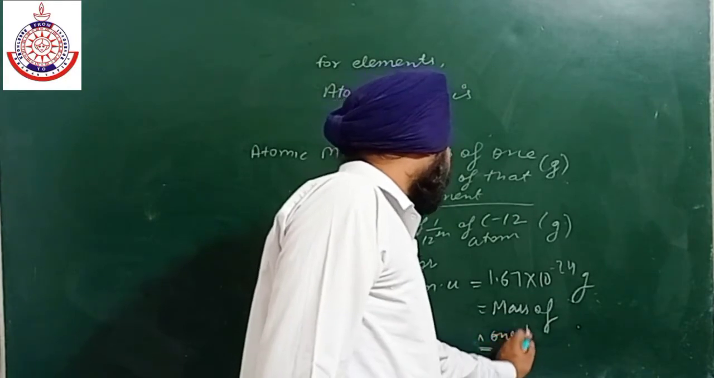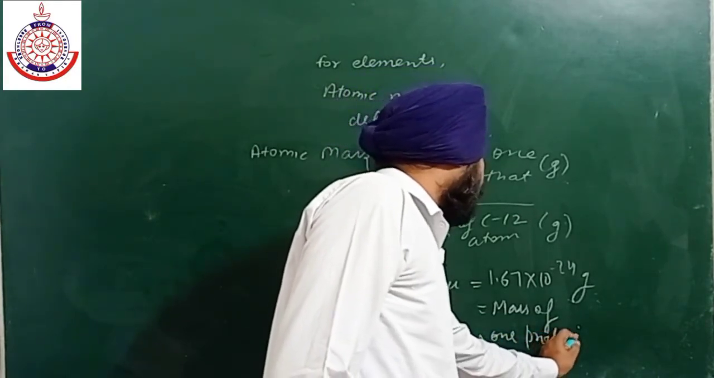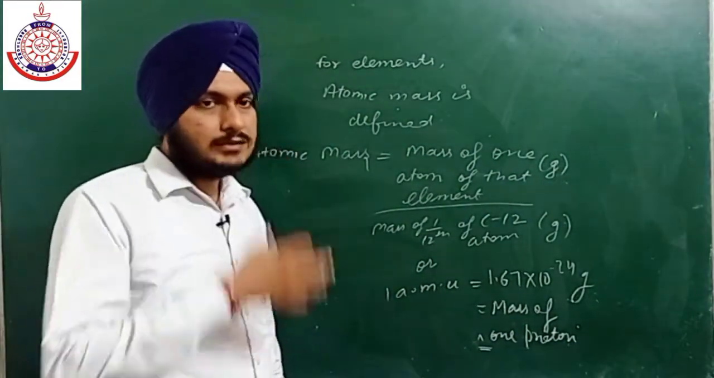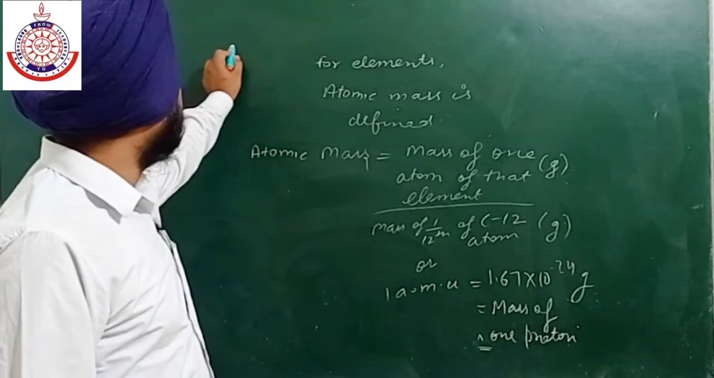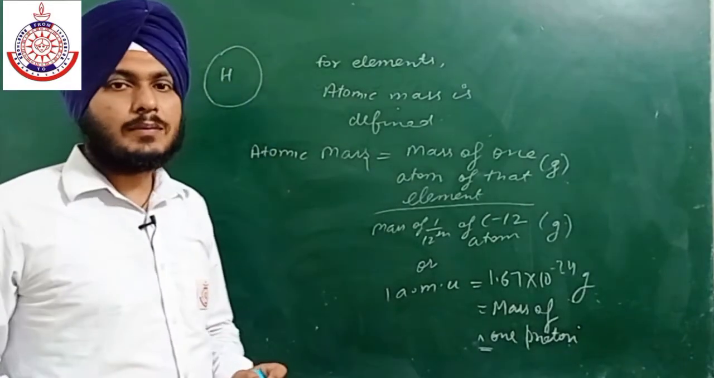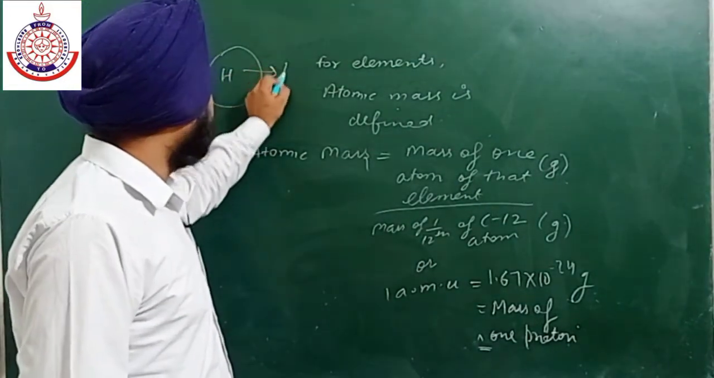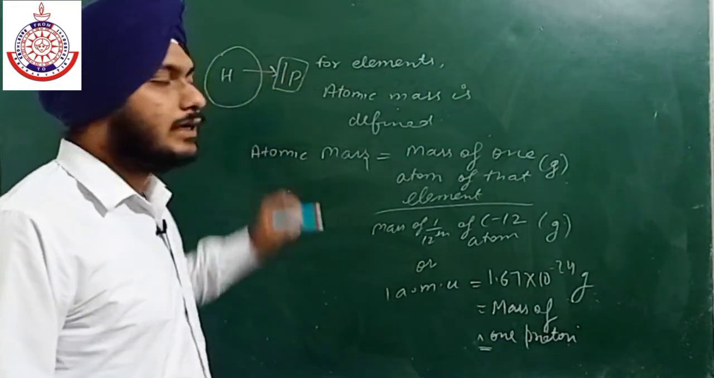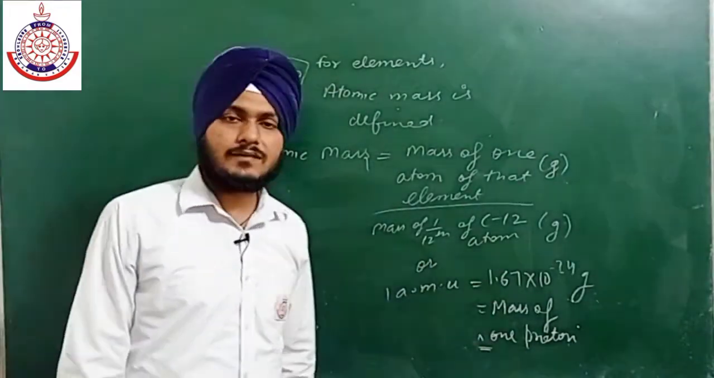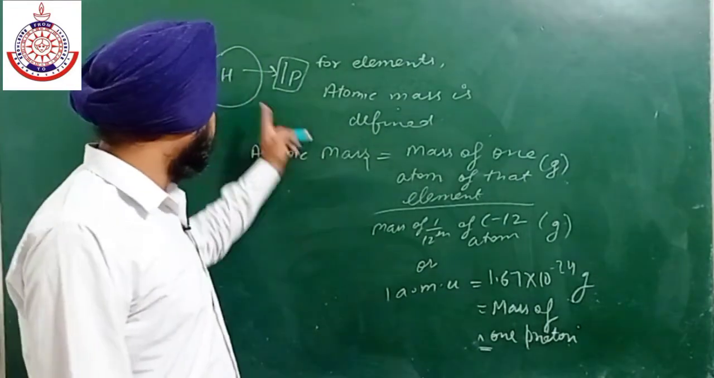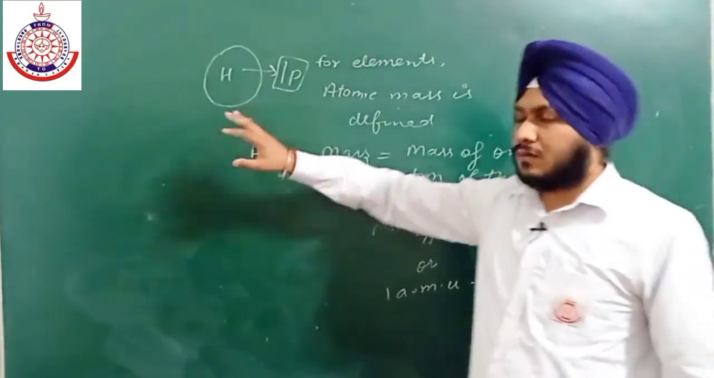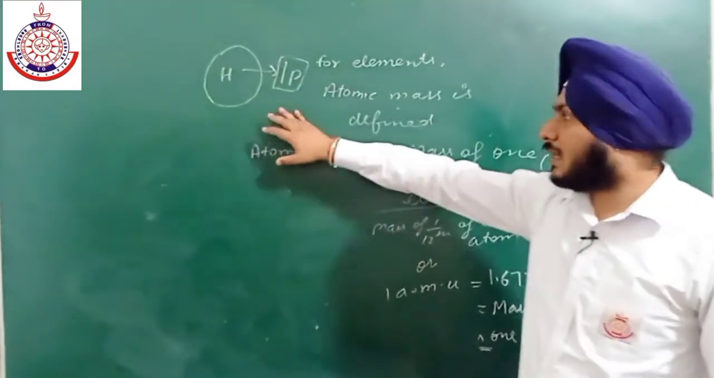So in order to calculate the masses of all the elements, we have fixed the mass of hydrogen, because we know that one hydrogen atom contains how many protons? One proton. It means the mass of a hydrogen atom is equal to the mass of one proton, which is equal to 1.67 × 10^-24. So we can easily calculate the masses of atoms of the other elements with the help of hydrogen.